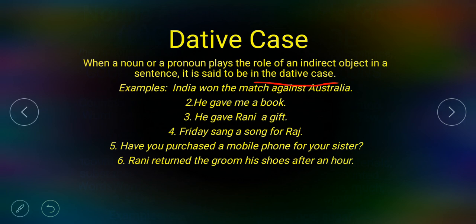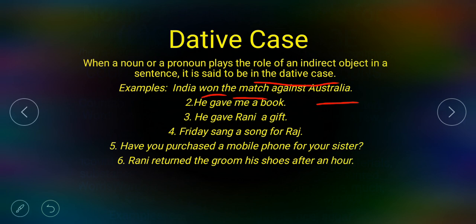Example, same example I am taking. India won the match against Australia. First of all, won is the verb. The direct object is the match. What India won? The match. The match is the direct object. Whenever you ask the question what, you will get the answer of the direct object. And the next noun, Australia, is the indirect object and dative case.